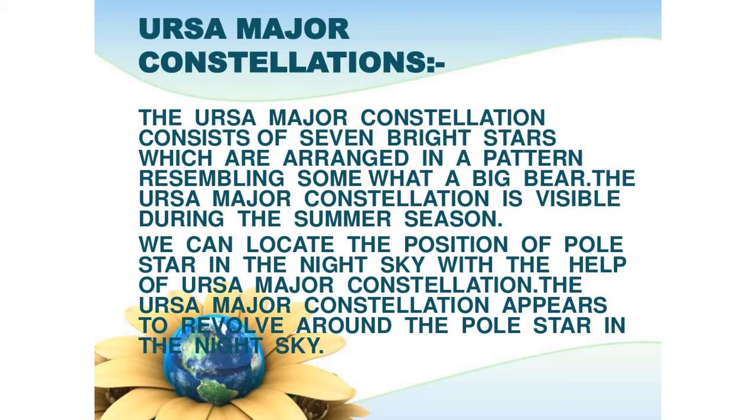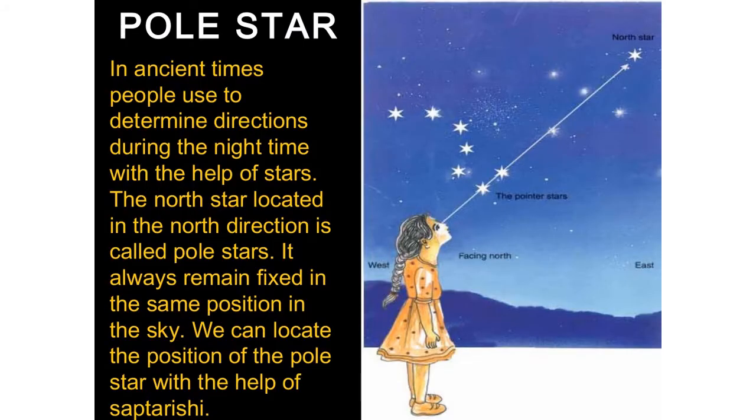There is a star called pole star in the night sky, because of which people used to locate directions. This slide talks about your North Star. Pole star always points towards your north direction, so it is called North Star.